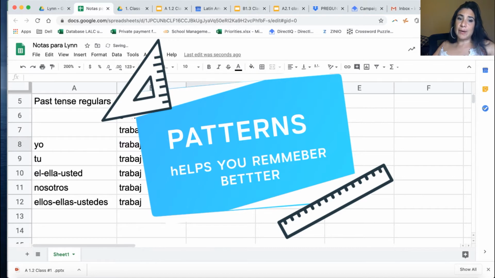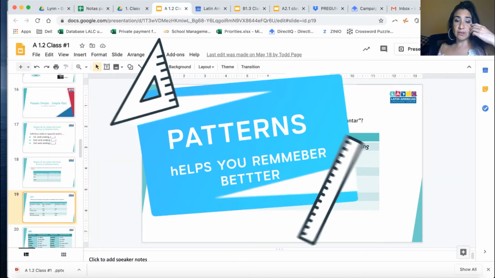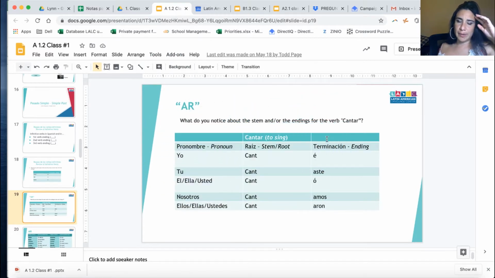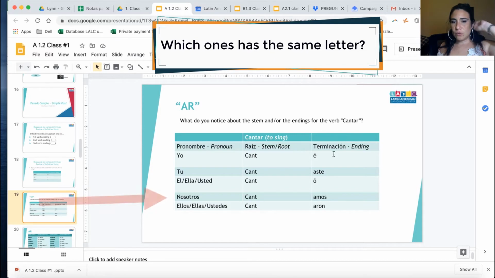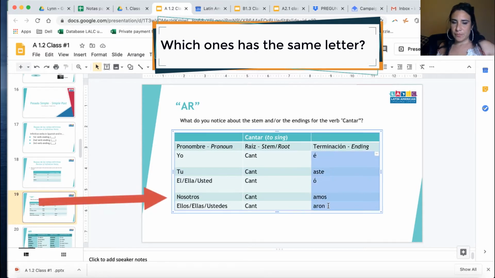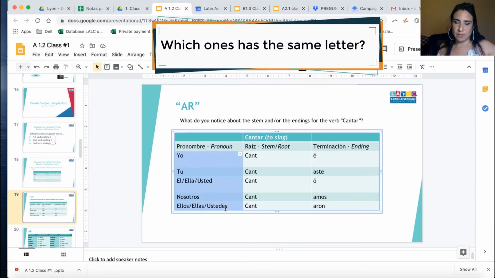I tell my students, first of all, try to find patterns in order to make this easy. Which persons, which personal pronouns, have the same letter? Tú has aste.